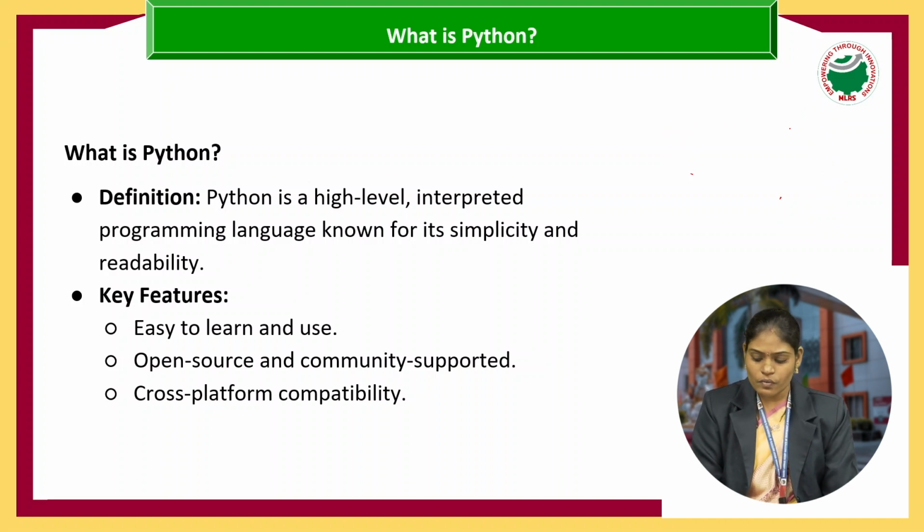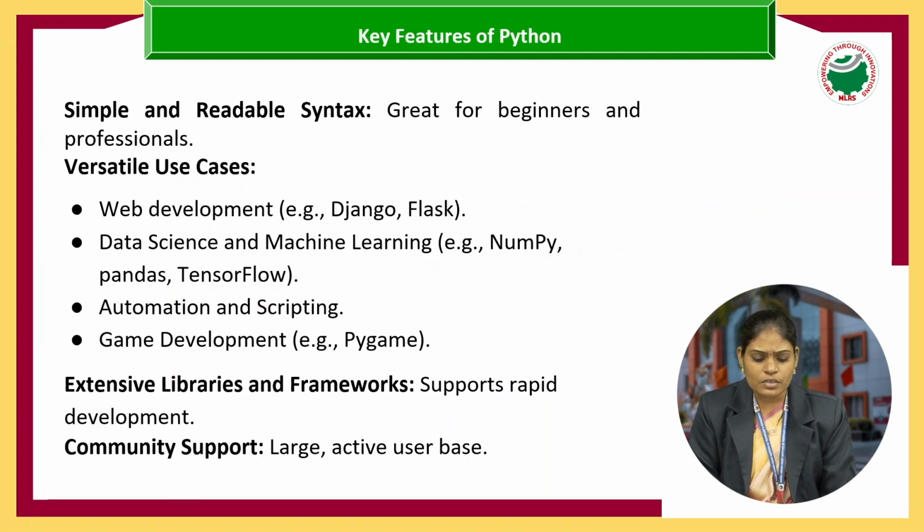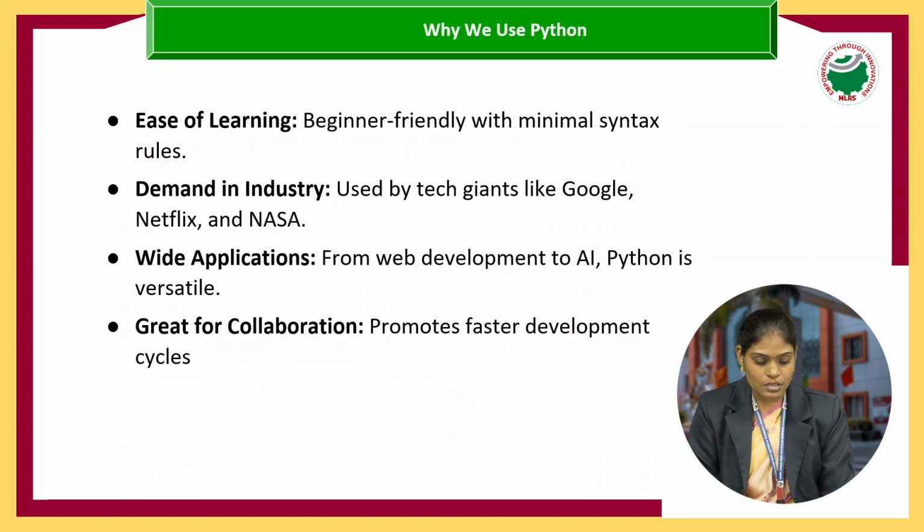And what are the features, why we are using this Python? The main thing is platform compatibility, or platform independence. Next, it is easy to learn and easy to use, and the next thing is it is an open source programming language. What are the main key features of Python and why are we using Python? See, these are the things where we are going to develop Python programs, like web development, data science, machine learning and gaming, whatever. So that's why these are the main features of Python, why we are using this.